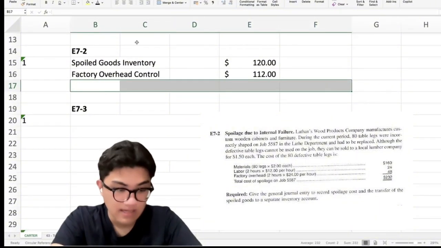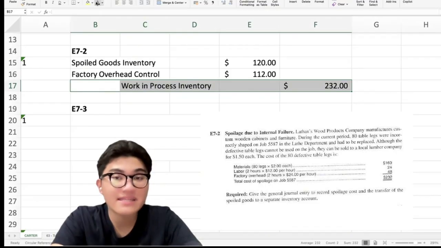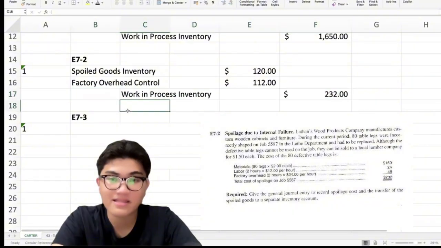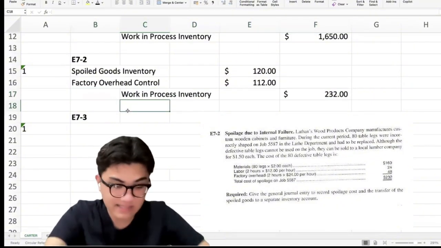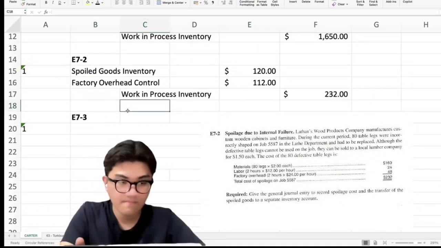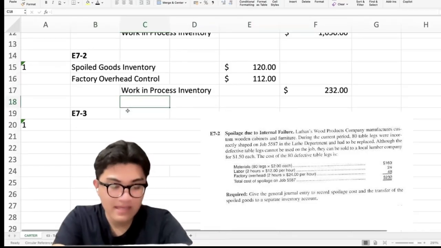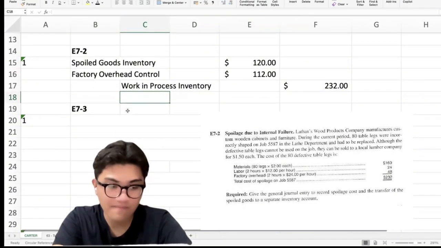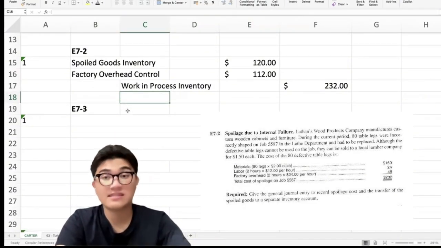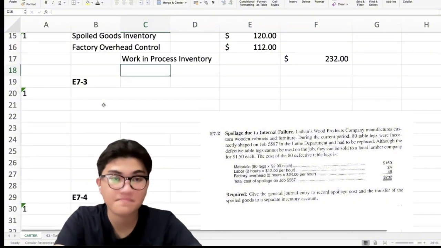Okay? So what we credit is work in process inventory of $332. Okay, meaning we remove the cost of the defective units from WIP.